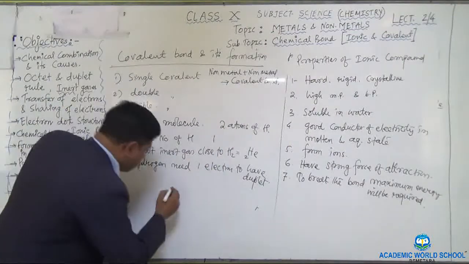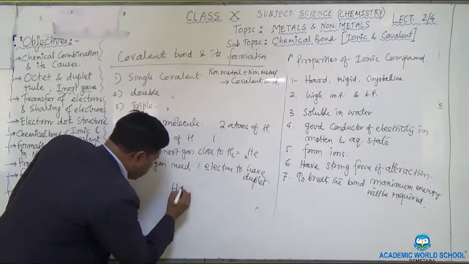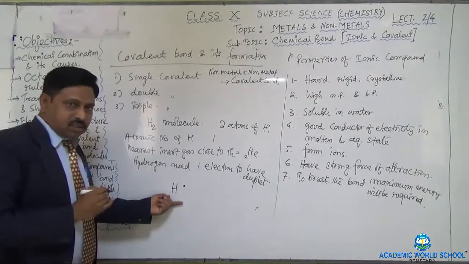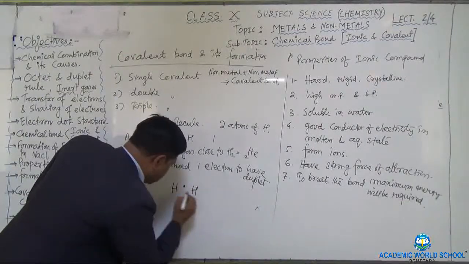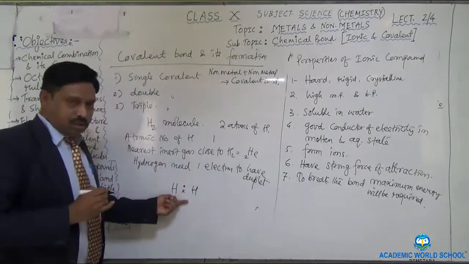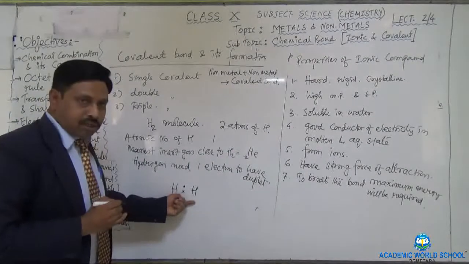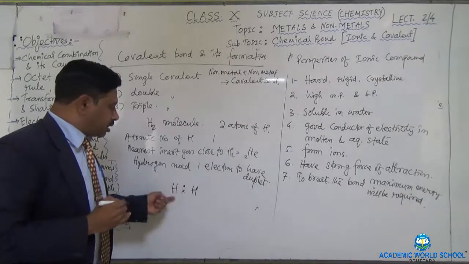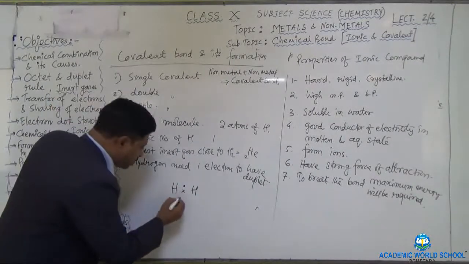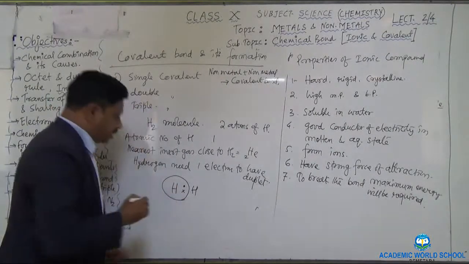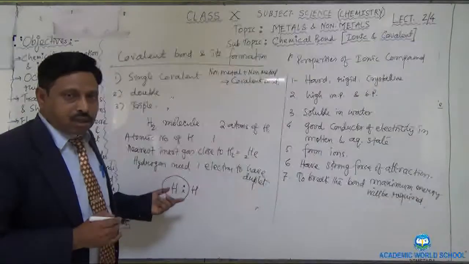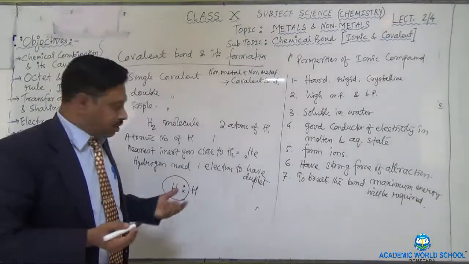So I can write it in this way: hydrogen one electron like this, and here another hydrogen you give the cross for this one. So this hydrogen shares the electron of this hydrogen, and this hydrogen shares the electron of this hydrogen. So when this hydrogen shares the electron, it is now having the two electrons, so duplet is satisfied.